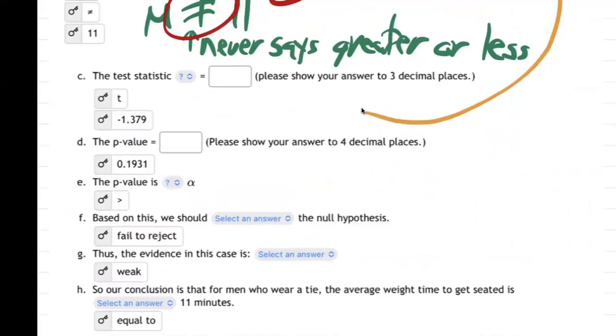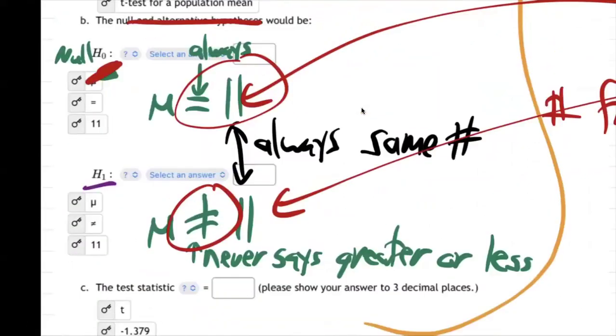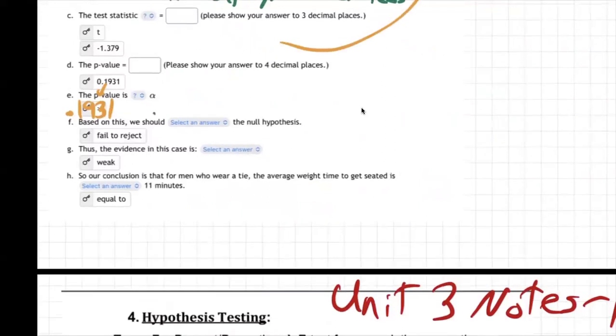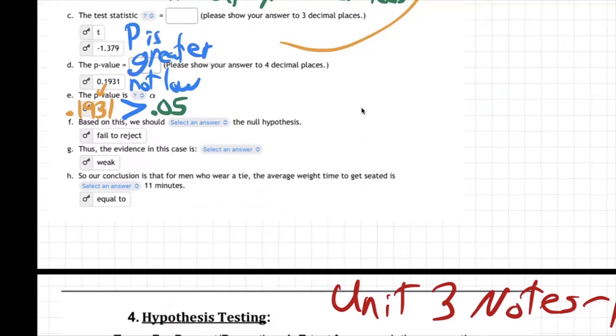So we got a p-value of 0.1931 right there, p-value. And what was the alpha level? They told us that the alpha level right here, alpha is 0.05. I'll just say 0.05. I don't need that extra zero. Okay, so how do those compare? Well, obviously greater. 19 is bigger than 5, clearly. So our p-value is not low, it's greater. 19 is greater than 05.